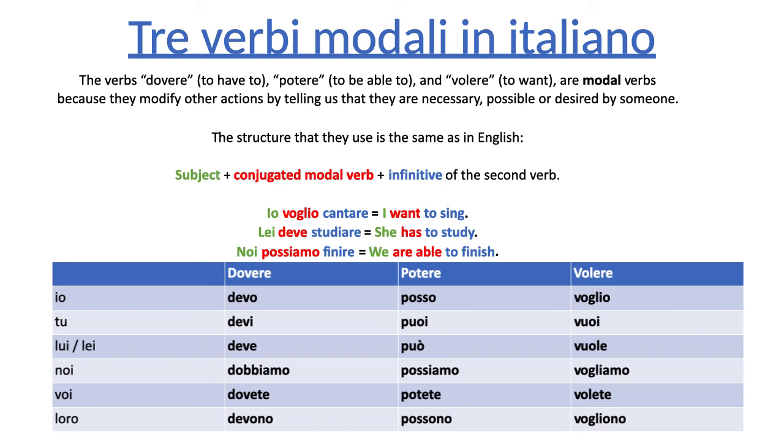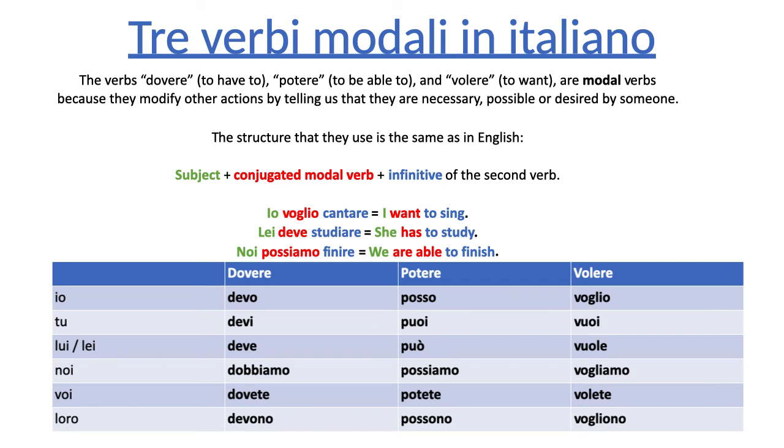And then the last one, volere. Io voglio, notice that it has the li sound, right? Io voglio, I want. Tu vuoi, you want. Lui vuole, he wants. Lei vuole, she wants. Noi vogliamo, we want. Voi volete, you guys want. Loro vogliono, they want. Okay?